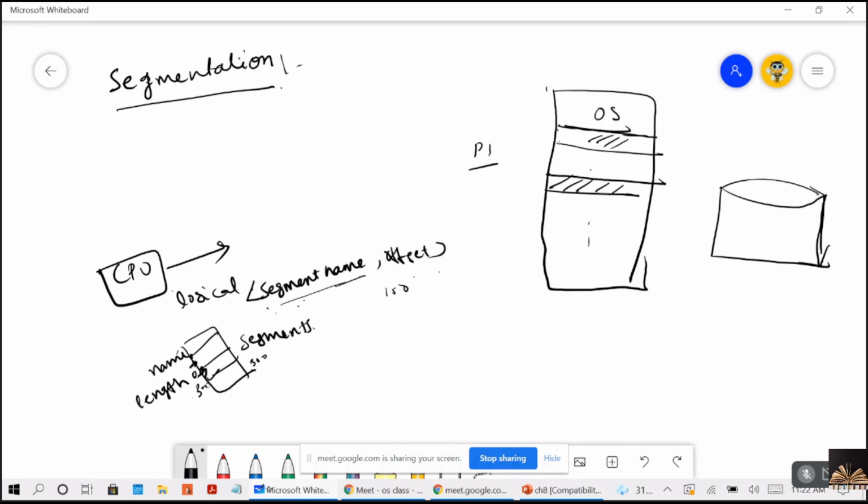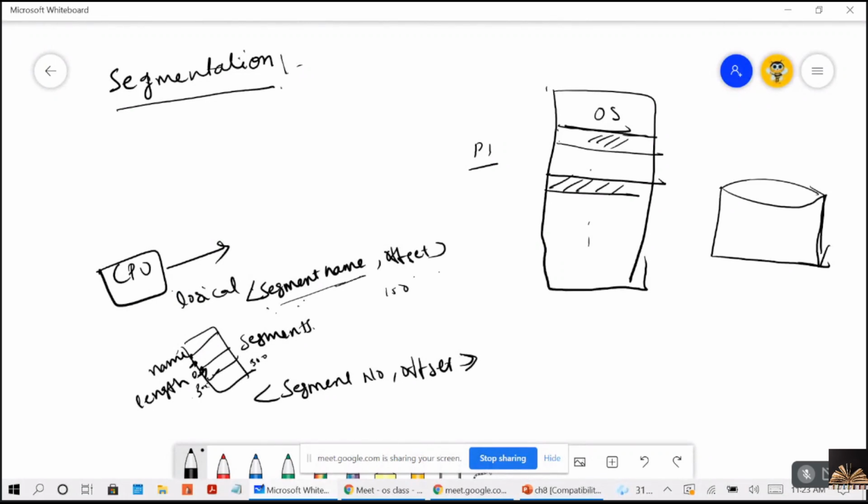So that is the reason the segments are referred to by the segment number. That means a logical address consists of 2 tuples, right? The logical address, that is segment number, comma, offset. You understand? Right? So what we are doing here, I can tell you, is about the physical address.